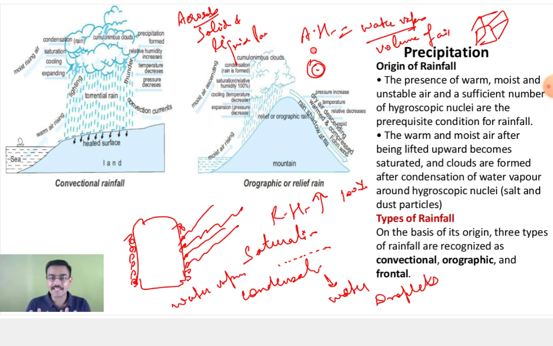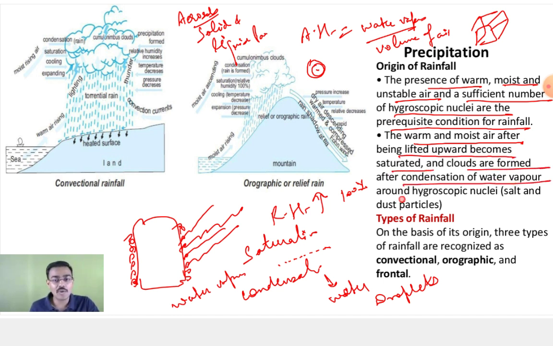Okay, so what it has written now, let's see. The presence of warm, moist, and unstable air and a sufficient number of hygroscopic nuclei are the prerequisite conditions for rainfall. ठीक है जी. So the warm, moist air, prerequisite मतलब पहले earlier conditions, the necessary conditions. Okay, so the warm, moist air after being uplifted upwards becomes saturated and clouds are formed after condensation of water vapor around hygroscopic nuclei. That whatever I have explained you is being written here. ठीक है. For your future purposes.